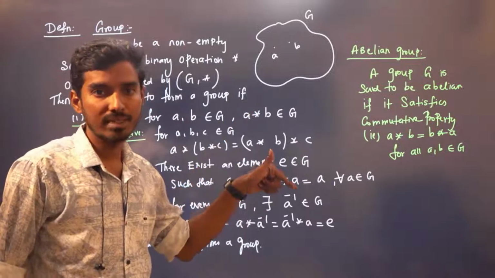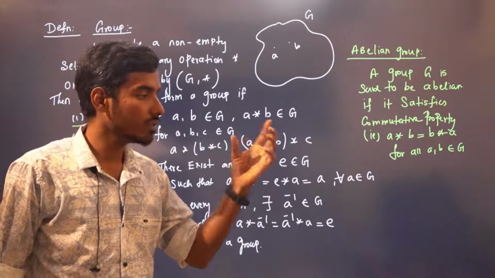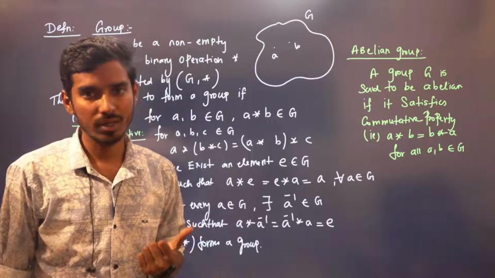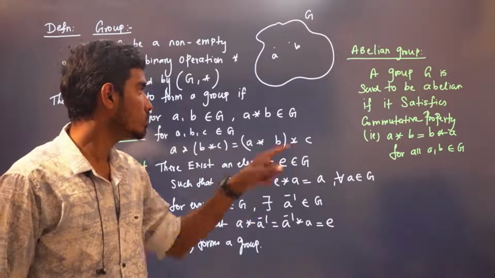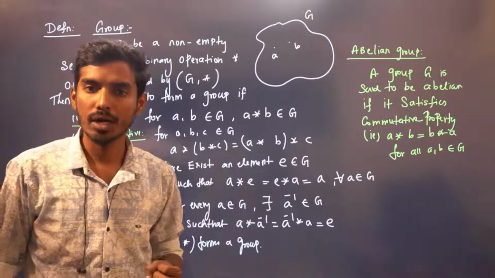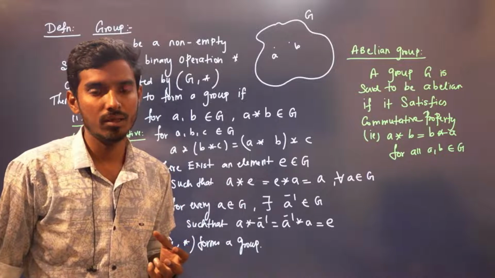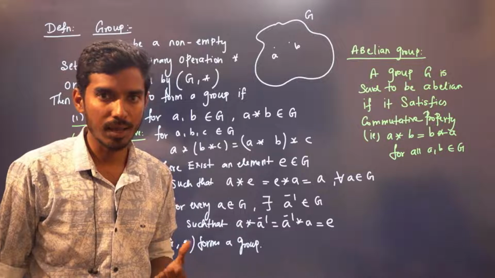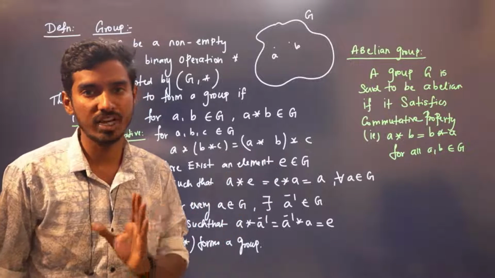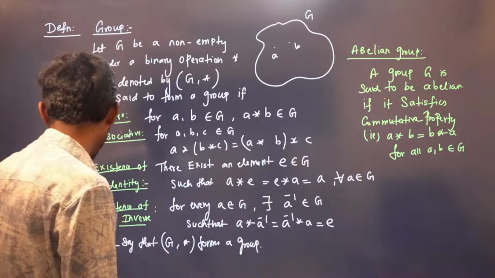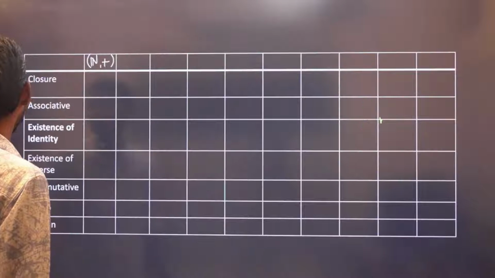Here star is plus, right? That means if A and B are natural numbers, A plus B is also a natural number. Yes or no? So A plus B will also be in G. You take A to be 1. You take B to be 2. What is A star B? A star B here is A plus B. I'm discussing usual addition, usual subtraction, right?